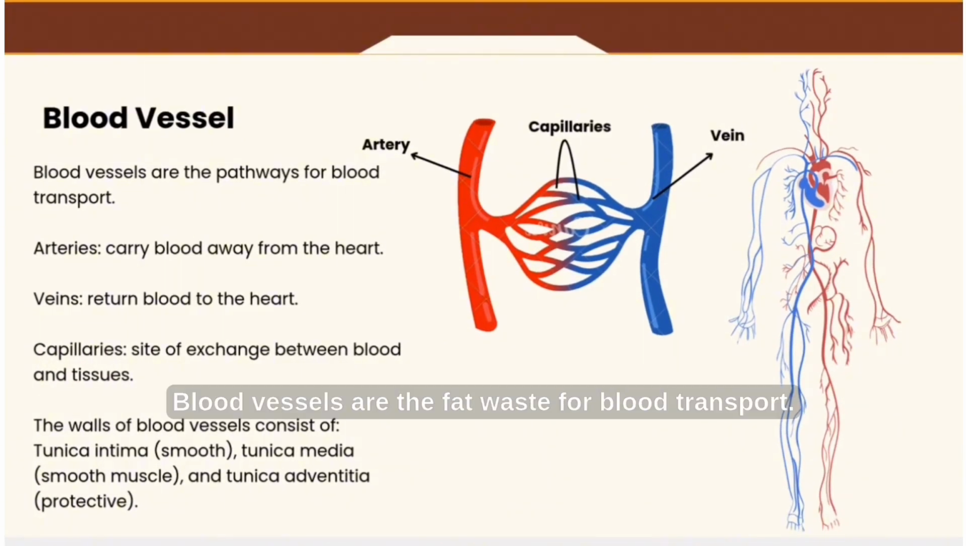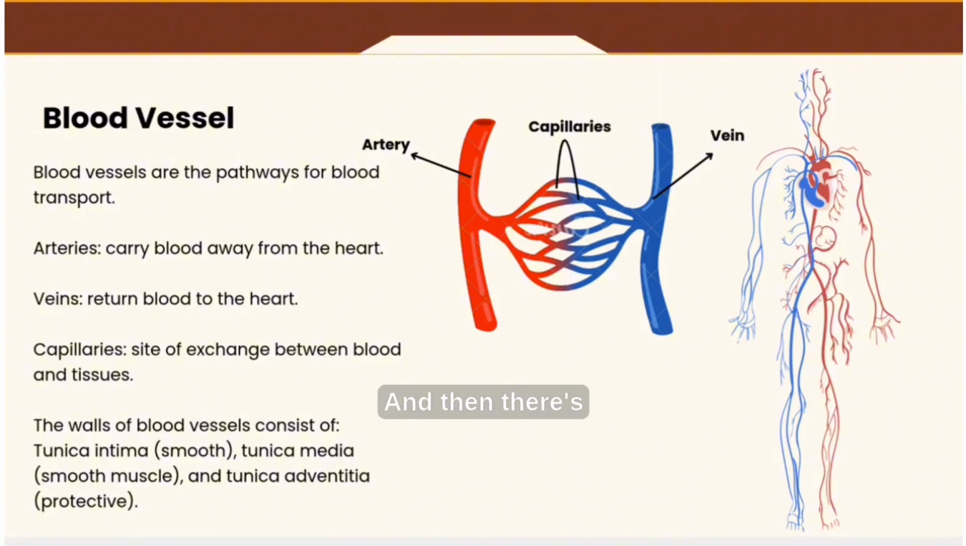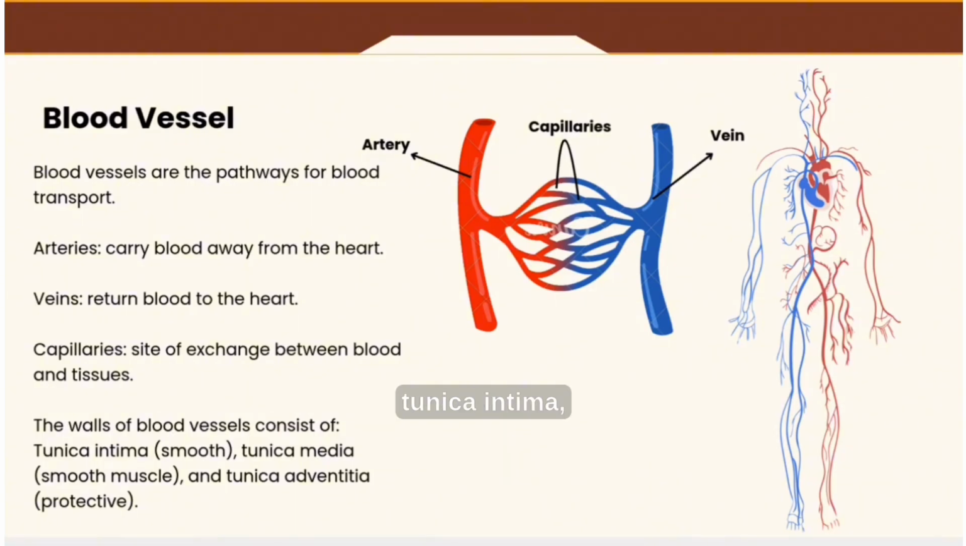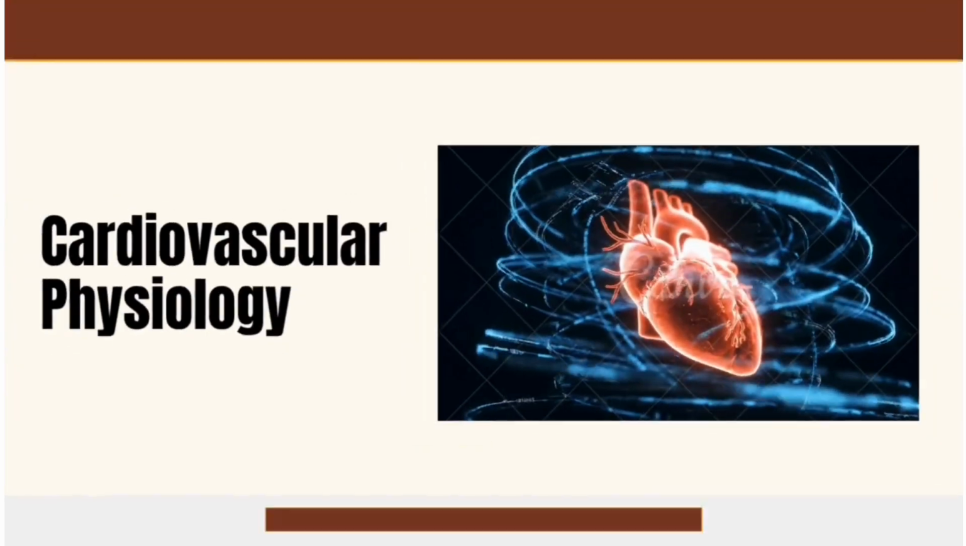And then blood vessels. Blood vessels are the pathways for blood transport. Arteries carry blood away from the heart, and veins return blood to the heart. And then there's the capillary, the site of exchange between blood and tissues. The walls of a blood vessel consist of tunica intima, which is smooth, tunica media, the smooth muscle, and tunica adventitia, for protective.